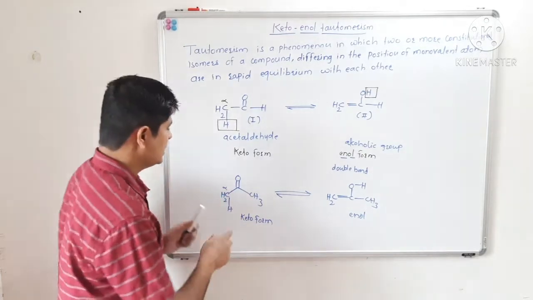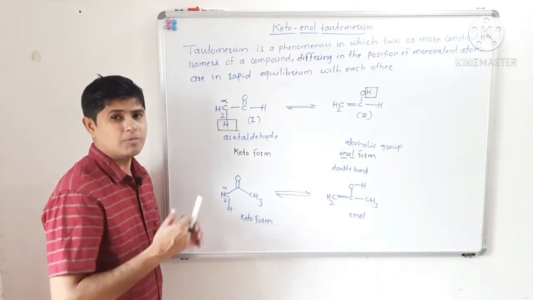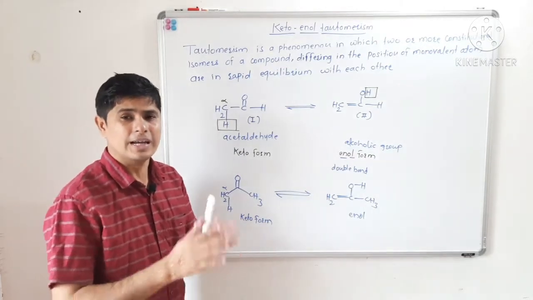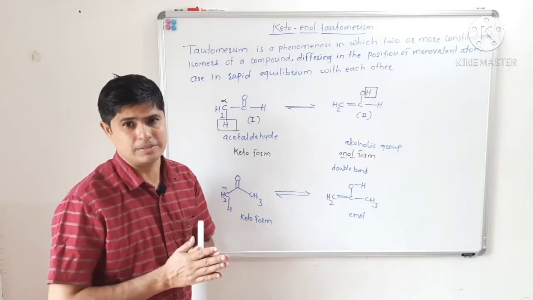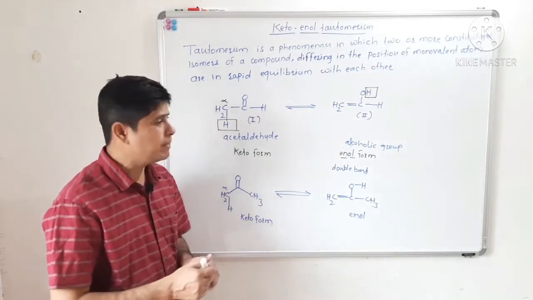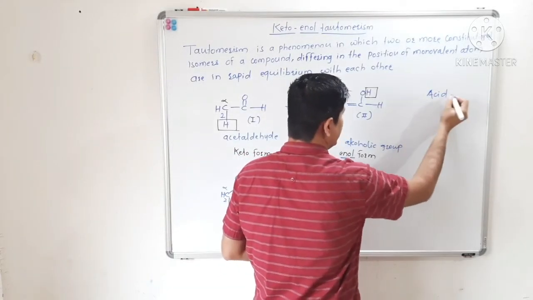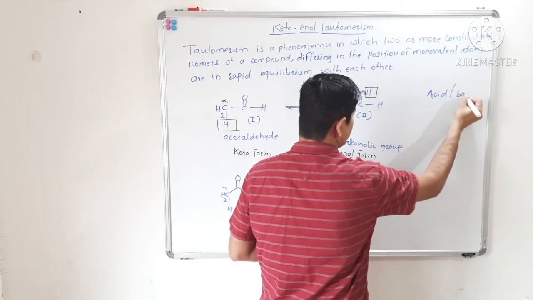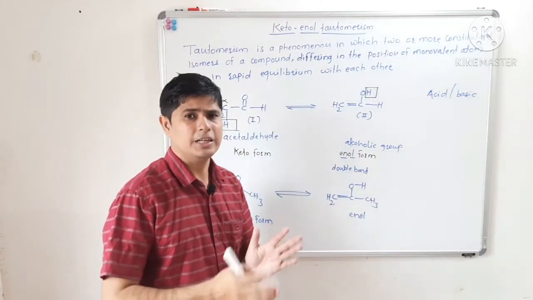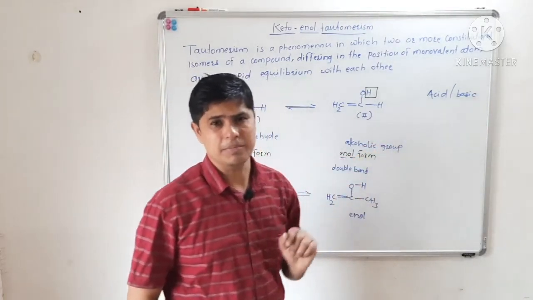The carbonyl compound should have an alpha hydrogen atom. The first condition is that the carbonyl compound should have at least one alpha hydrogen atom. Then and only then can that compound undergo keto-enol tautomerism. This type of conversion may be carried out either in acidic medium or in basic medium.